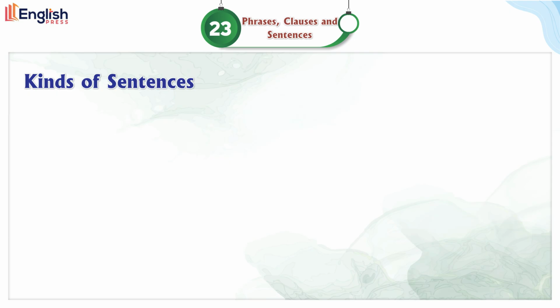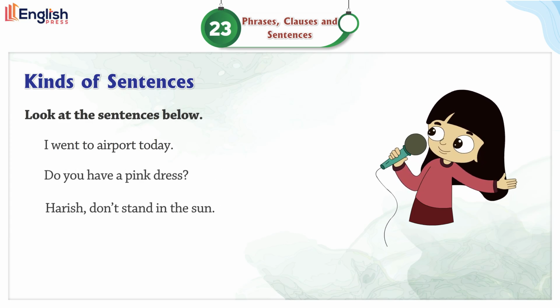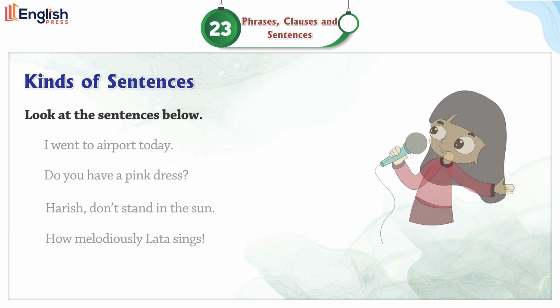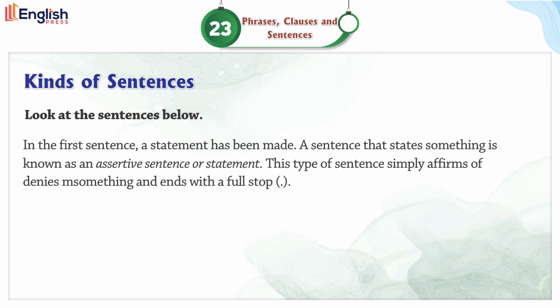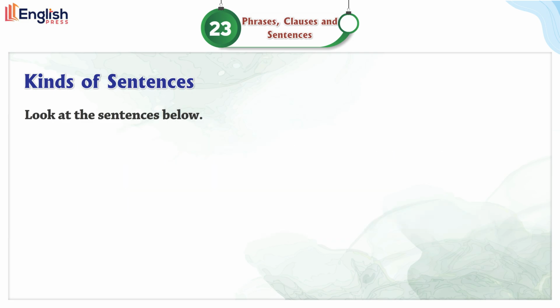Kinds of sentences. Look at the sentences below. I went to the airport today. Do you have a pink dress? Harish, don't stand in the sun. How melodiously Lata sings! In the first sentence, a statement has been made. A sentence that states something is known as an assertive sentence or statement. This type of sentence simply affirms or denies something and ends with a full stop. In other words, a sentence that declares or states something is an assertive sentence.